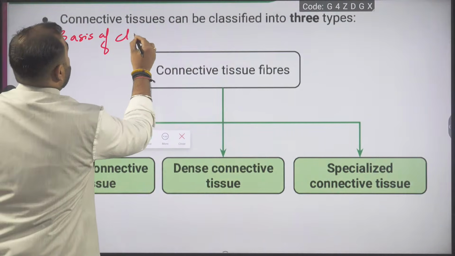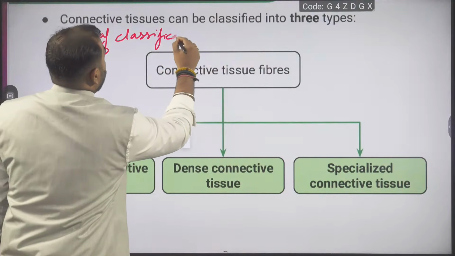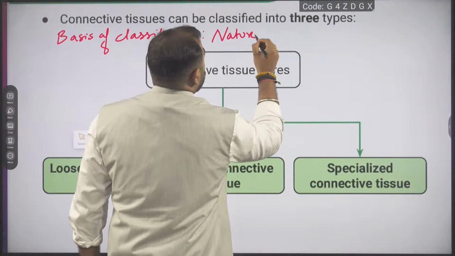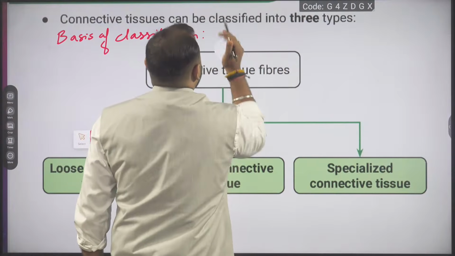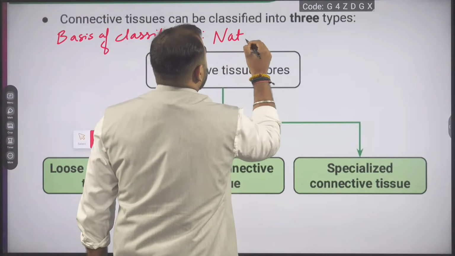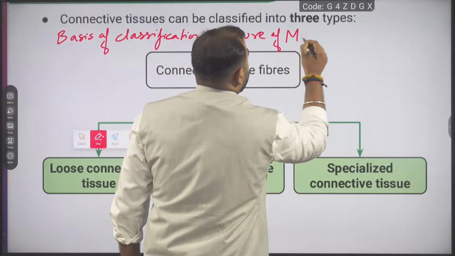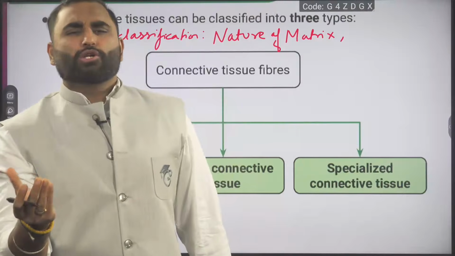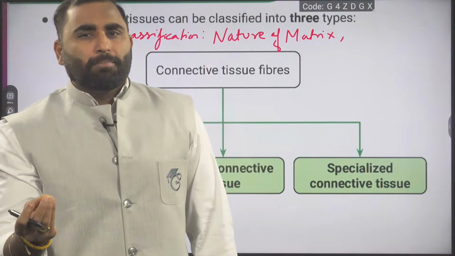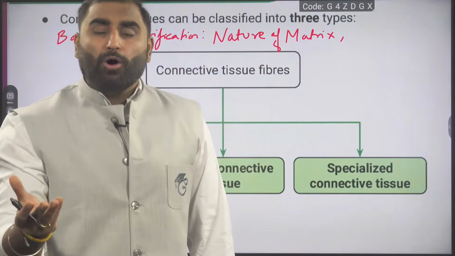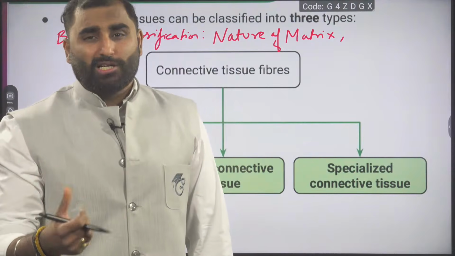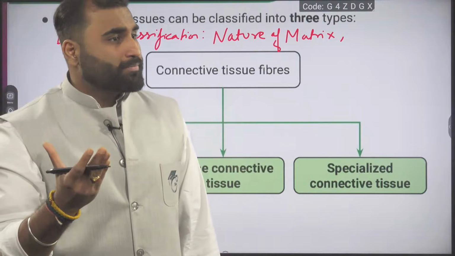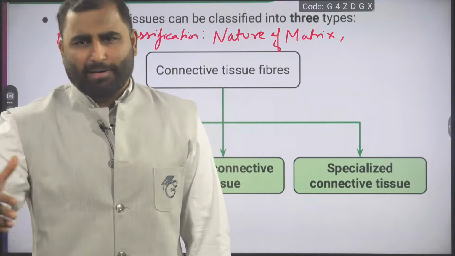The basis of classification is basically the nature of the matrix. What, guys? The nature of the matrix. The nature of the matrix means, is the matrix soft, or jelly-like? Or is it semi-solid? Or is it solid, or hard? Or is it liquidy, fluid-like? So the nature of the matrix changes depending upon the tissue.